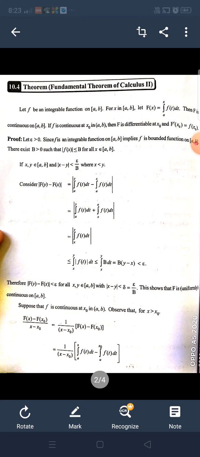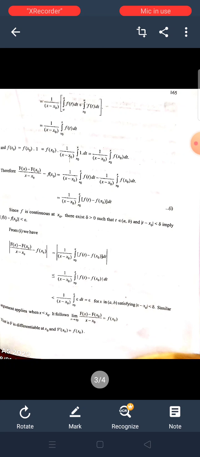For x greater than x₀, consider (F(x) − F(x₀))/(x − x₀) = 1/(x − x₀) times (F(x) − F(x₀)) = 1/(x − x₀) times (integral a to x f(t) dt − integral a to x₀ f(t) dt). We can take 1/(x − x₀) common, so this is 1/(x − x₀) times (integral a to x f(t) dt + integral x₀ to a f(t) dt) = 1/(x − x₀) integral x₀ to x f(t) dt.